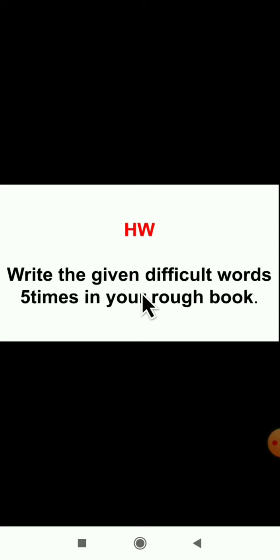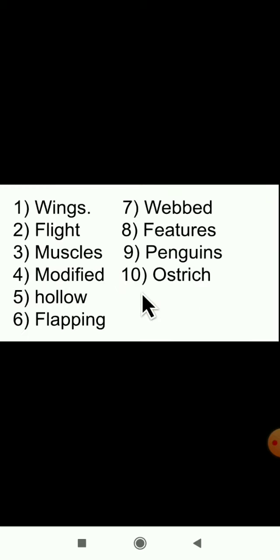Now it's homework time. Whatever difficult words I have given here, you have to write 5 times in your rough book. The words are: wings, flight, muzzles, modified, hollow, flapping, webbed, features, penguins, ostrich. These are some of the difficult words from today's video class. Read and write them 5 times and read the lesson also.